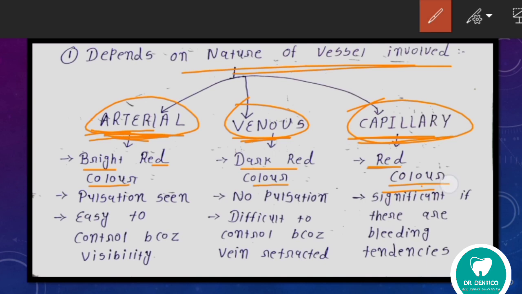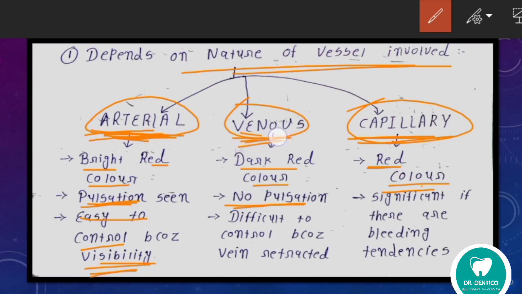Second point is in arterial hemorrhage pulsation is seen, and in venous there is no pulsation. Arterial hemorrhage is easy to control because it's visible to us. Everything we can see, we can handle it. If we can't see that thing, how can we handle it?